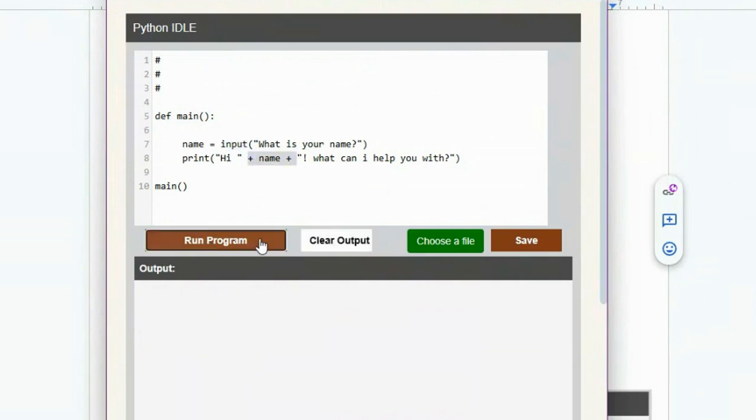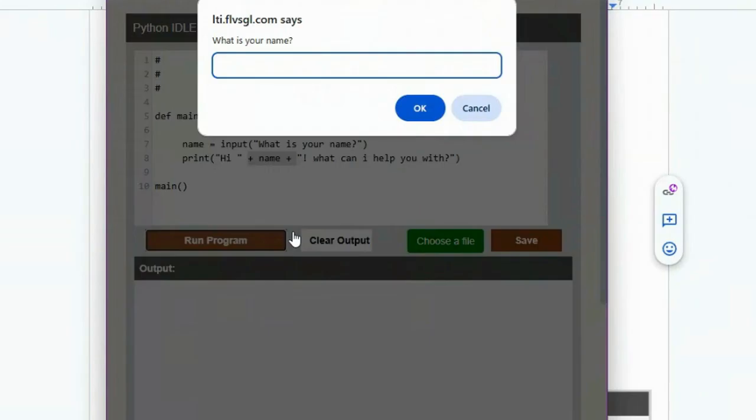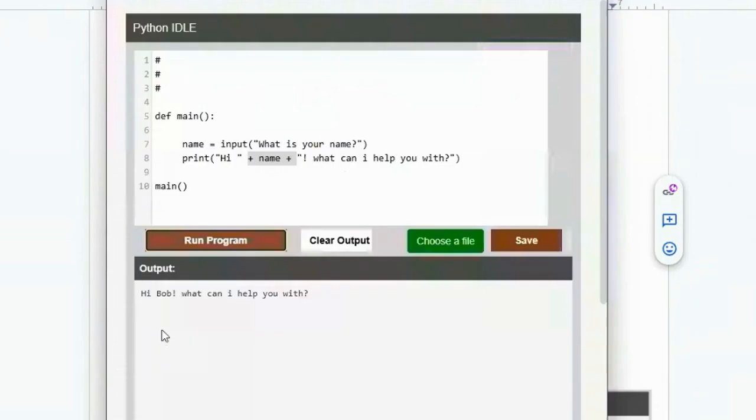The program would run and say, what is your name? And I'd say, my name is Bob. And then it says, hi, Bob. What can I help you with? See, the computer is talking with me. It asked me my name. Then after I gave my name, it said hello to me and asked what I want.